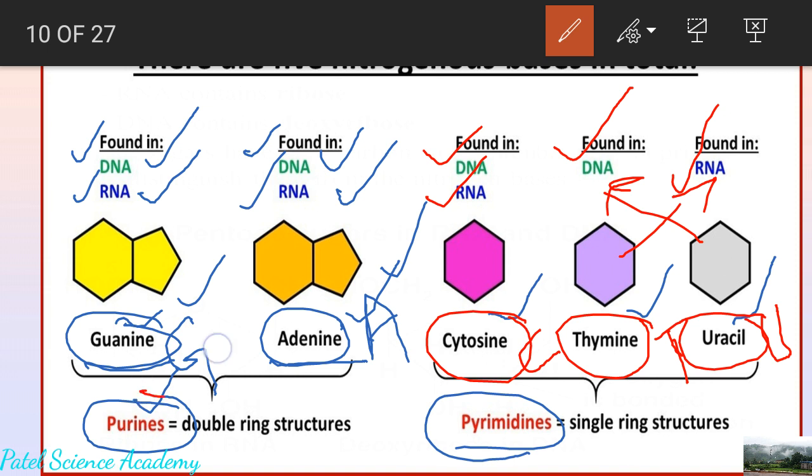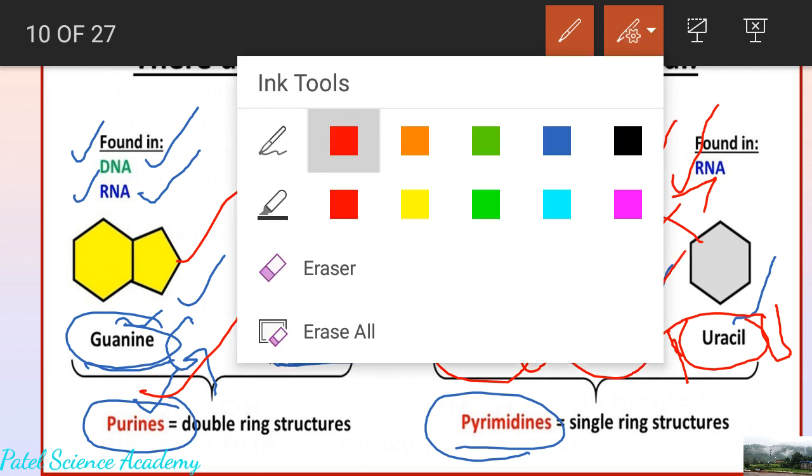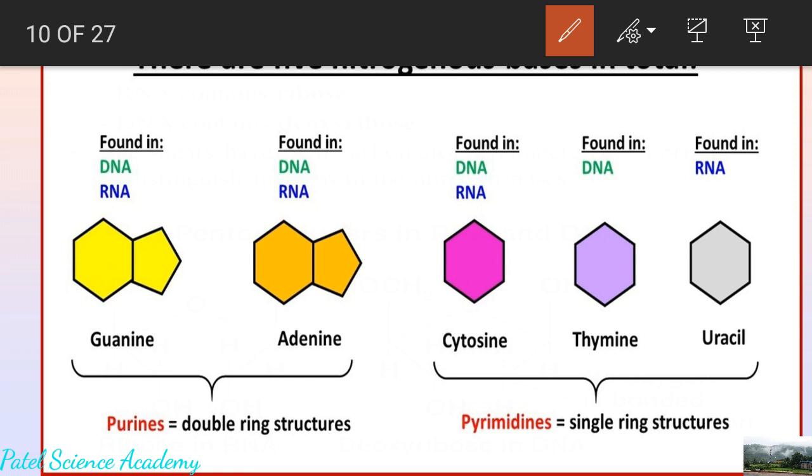The purines of the DNA and RNA, that is guanine and adenine, are the same, and the pyrimidines of the DNA and RNA have a little bit of change. And what is that difference in the pyrimidine? The difference lies here. In the DNA, pyrimidine cytosine is present and pyrimidine thymine is present. So it means the nitrogenous bases of the DNA are guanine, adenine, cytosine and thymine.